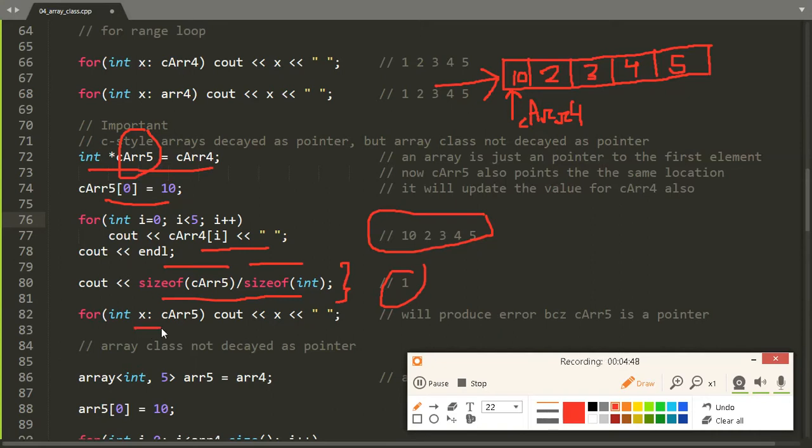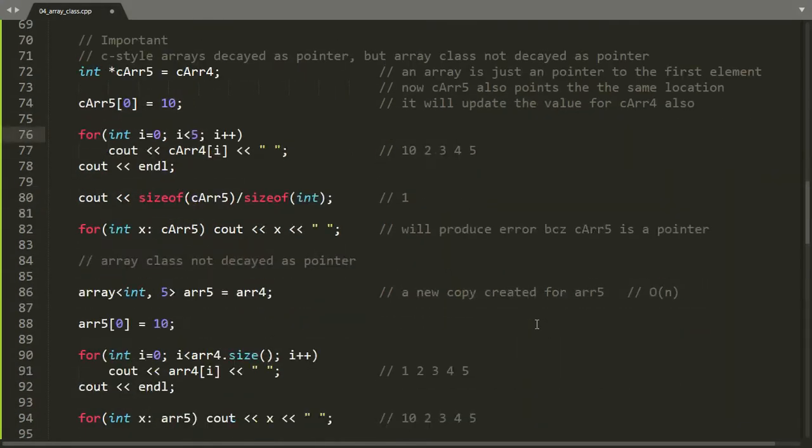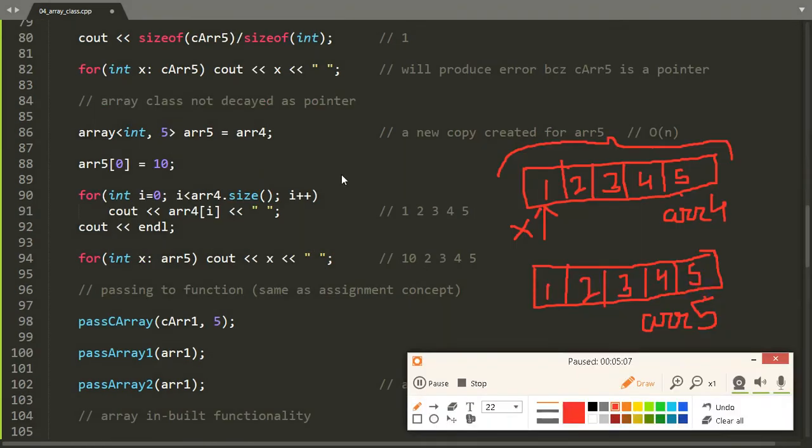Now here also I cannot use a for range loop on the C array5 because C array5 is a pointer, and we cannot use for range loop on pointers. Therefore, earlier I said that for range loops are not very handy with arrays. Next is the array class. The array class is not declared as a pointer.